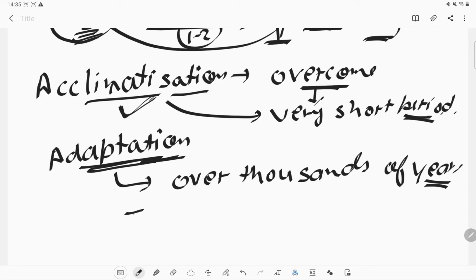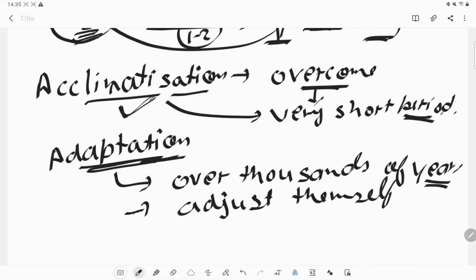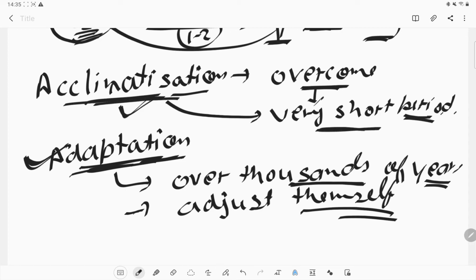They adjust themselves according to the plants or organisms living around there. So adaptation requires a very long time, and acclimatization requires a very short time, and in that short time we are solving very small problems.